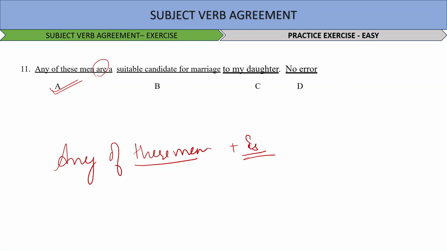So it will be, again, either of the two mocktails was fine with me. Definitely you will take any one of them, right? That's why you say "either of", so it will take a singular verb. Next. According to my teacher, there is many tests of CAT entrance exam are available to me.